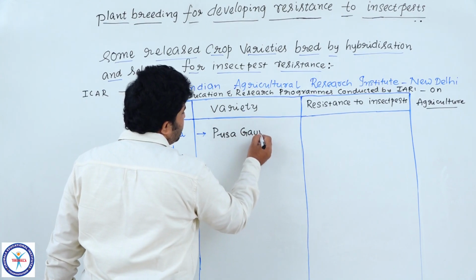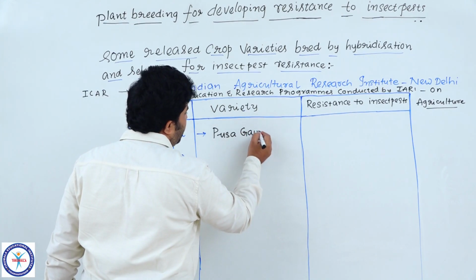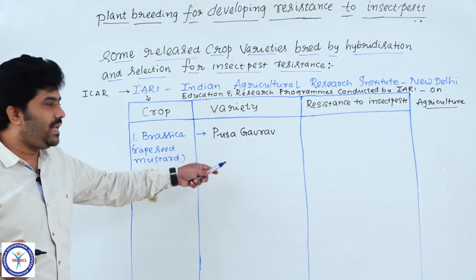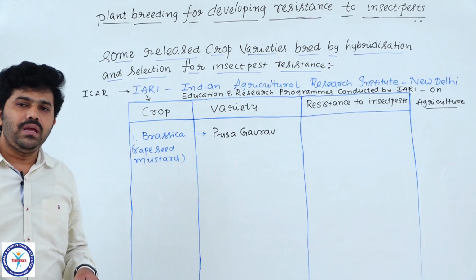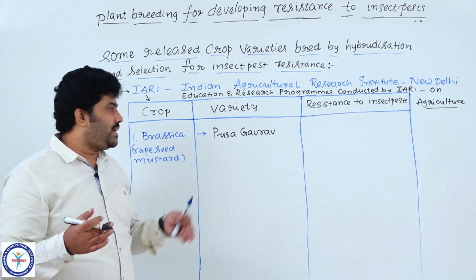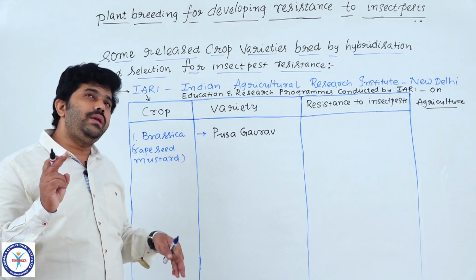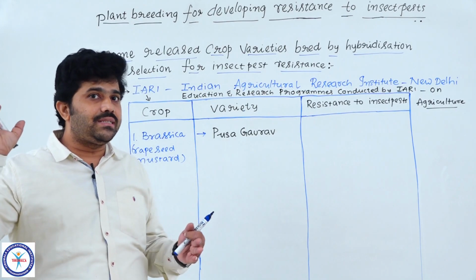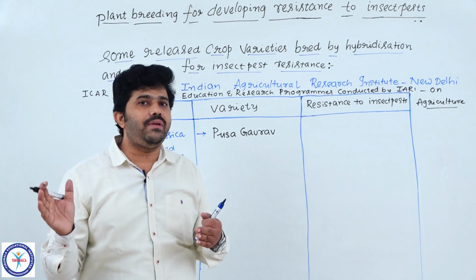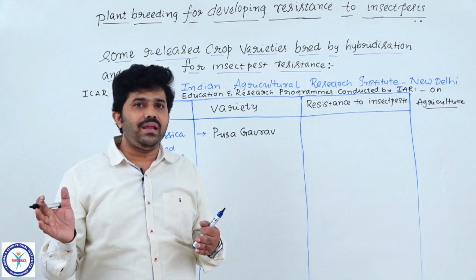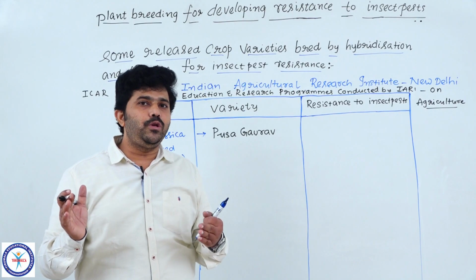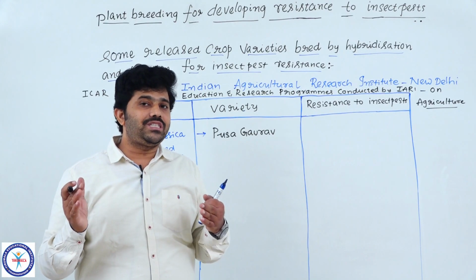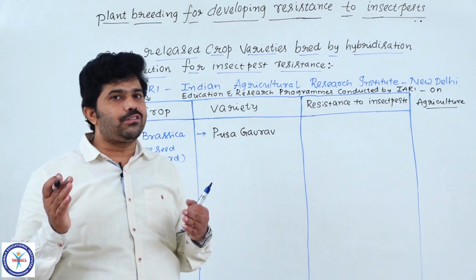Students, please remember, revise and practice the names of different varieties of different crops. For example, Pusa Gaurav: it is a variety of which crop? They ask questions like that. Already we discussed in the previous lecture different varieties and their names given by IARI, varieties of different crops with resistance towards diseases or disease causing organisms.